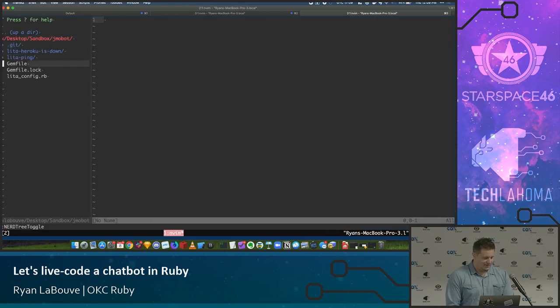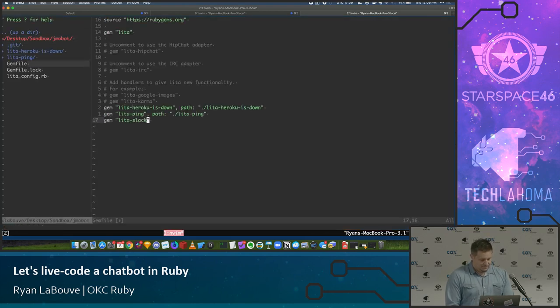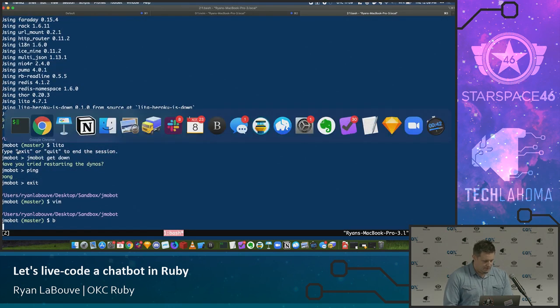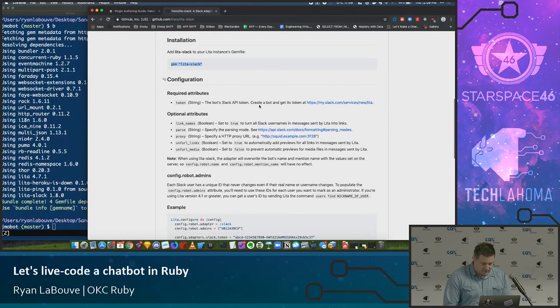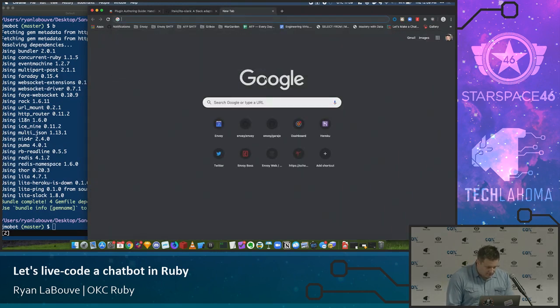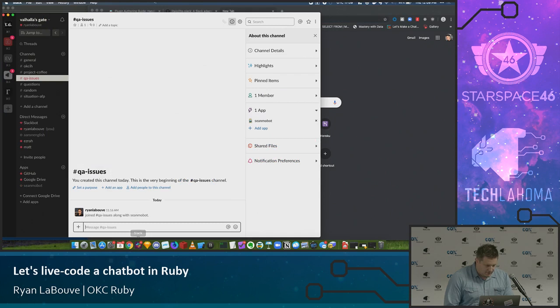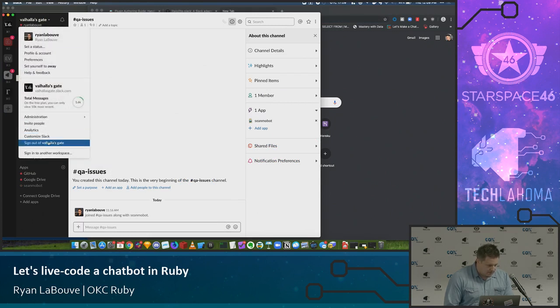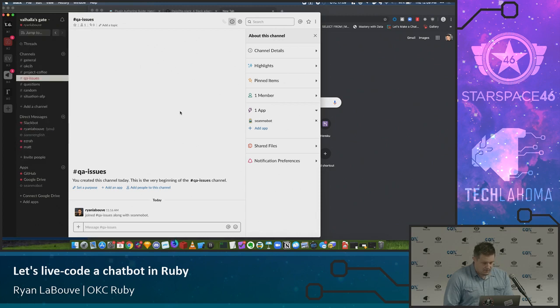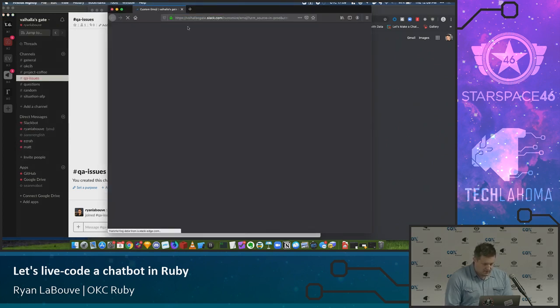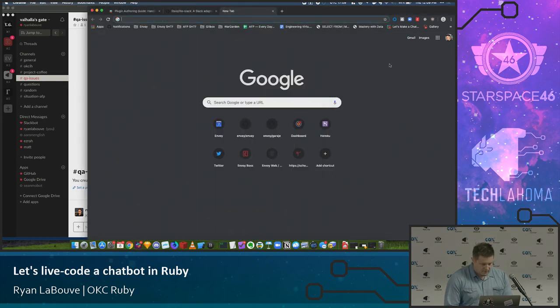So let's go in, we're gonna install Lita Slack, bundle. While it's bundling, let's grab the README. So I have a burner Slack set up called Valhalla's Gate, which I will go open. Great, opening in the wrong browser.